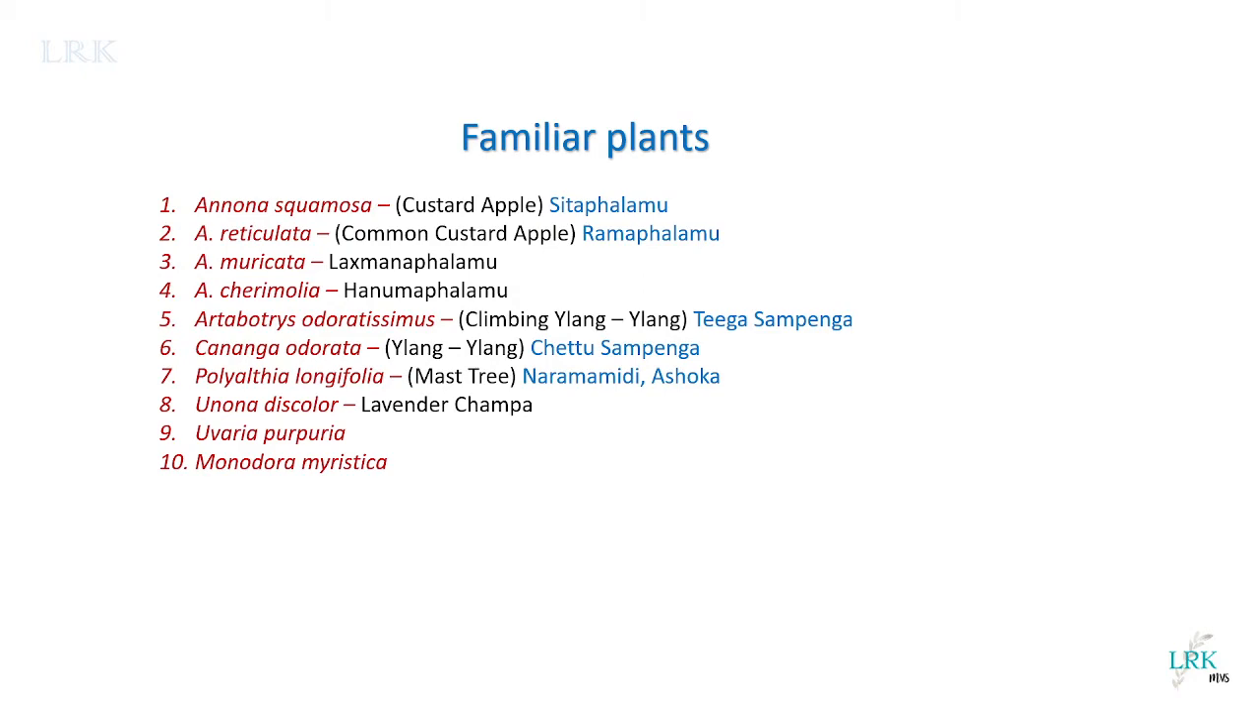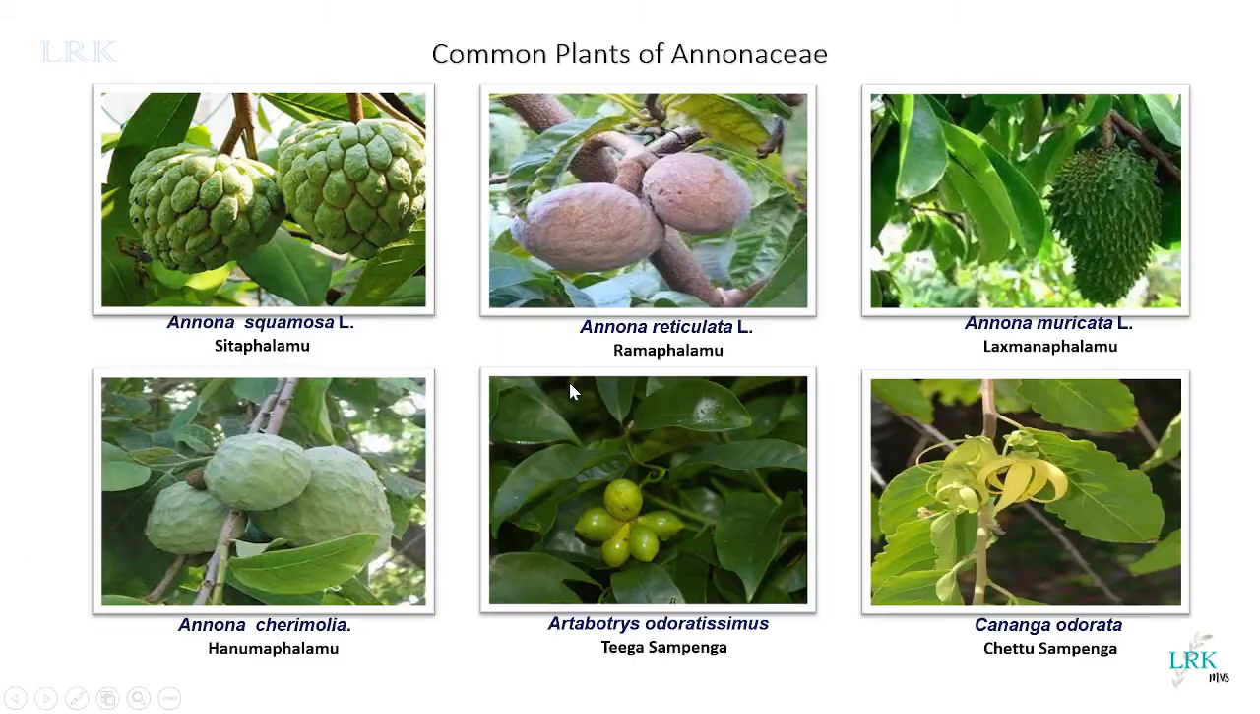Now we will see the pictures of these members. See, this is Annona squamosa, and this is Annona reticulata, which are edible. Annona squamosa, Annona reticulata, Annona muricata, Annona cherimolia Mill. All these are edible fruits of this family. So this is Annona cherimolia. This is Artabotrys odoratissimus. This is Cananga odorata.